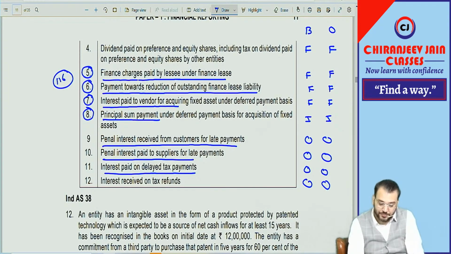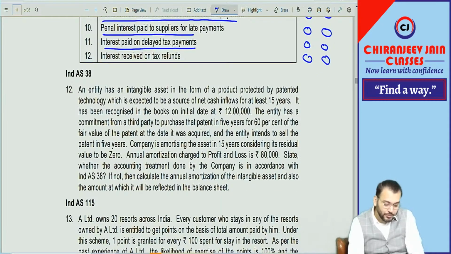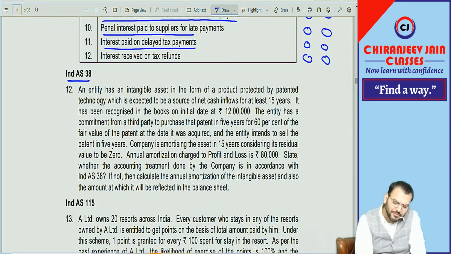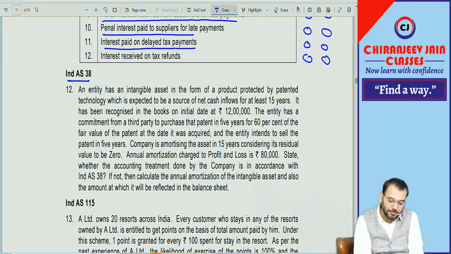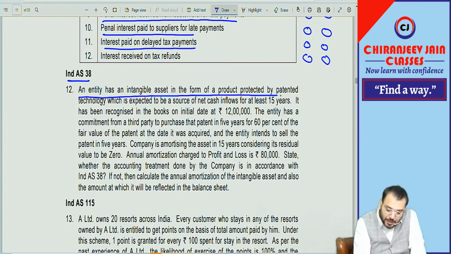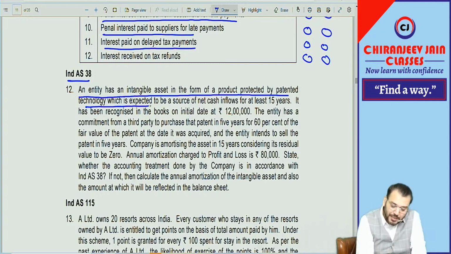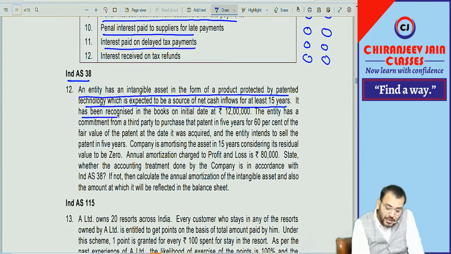Yes, sir. Now coming to Ind AS 38. Simple question but interesting question. Once again, a new question created. Correct. But simple. An entity has an intangible asset in the form of a product protected by patented technology which is expected to be a source of net cash inflow for at least 15 years. It has been recognized in the books on initial date at rupees 12 lakh.